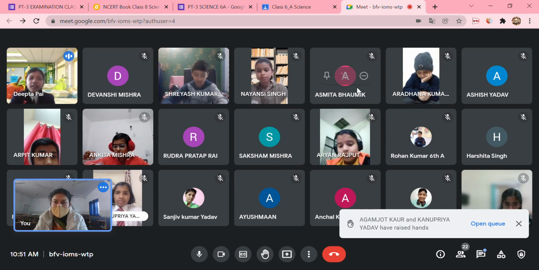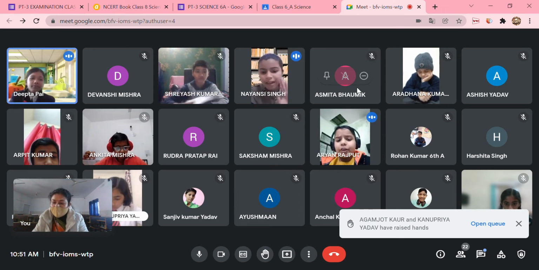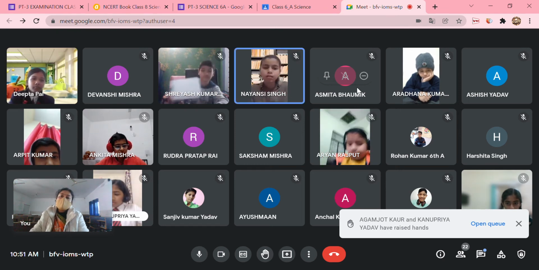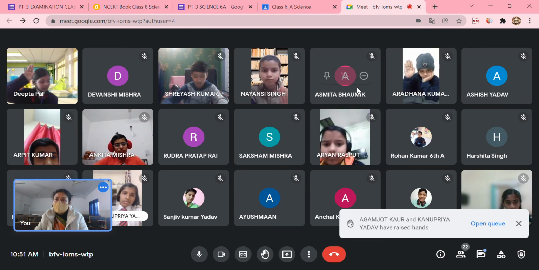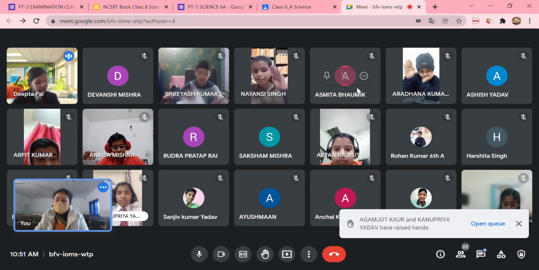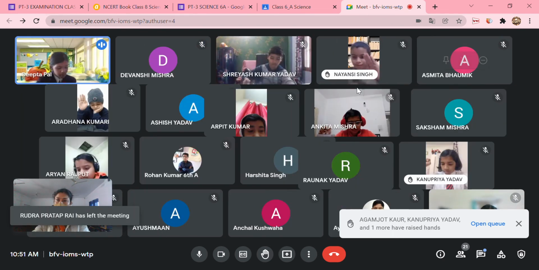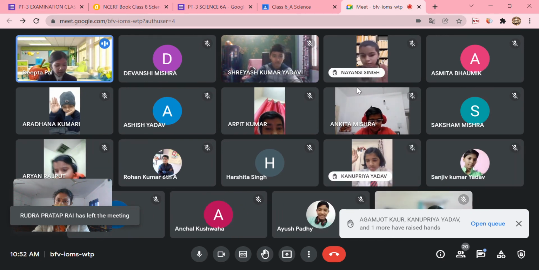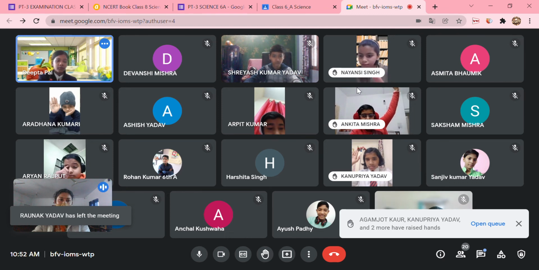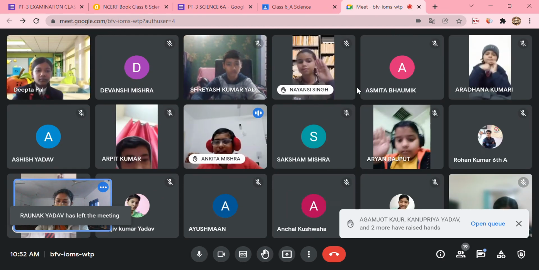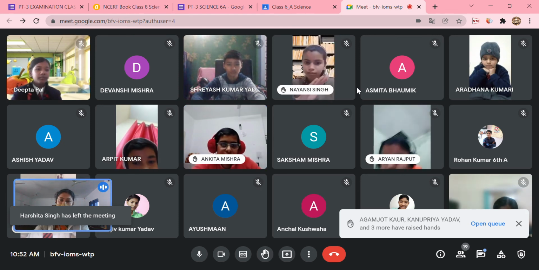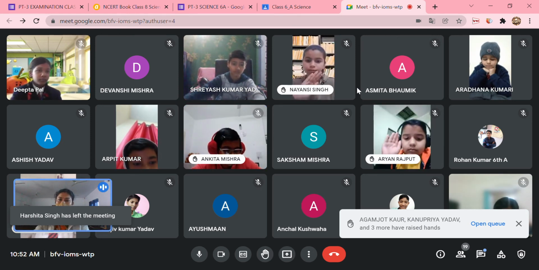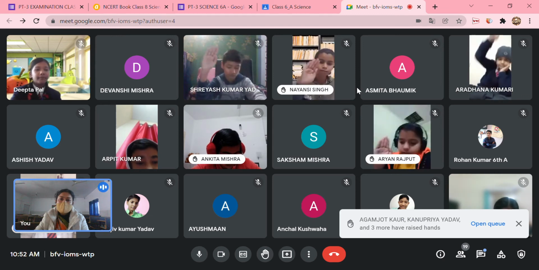I have written three points of both of them. Four points. Okay, one by one we are going to discuss the differences. Yes, Dipta, only one difference. Image shows the details of an object, and a shadow cannot show the details of an object. It can only show the outline of an object. Yes, Ankita. Image is colorful, whereas shadow is completely black or very grayish. Image is colorful, but shadow is totally dark. You can only see the shape and size.